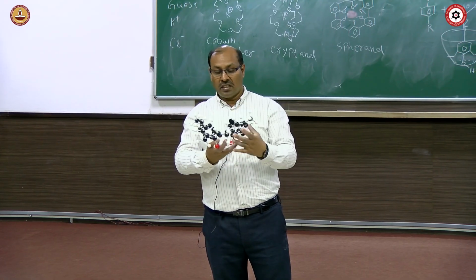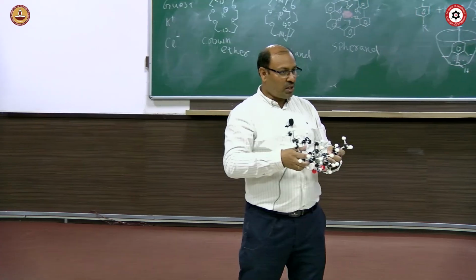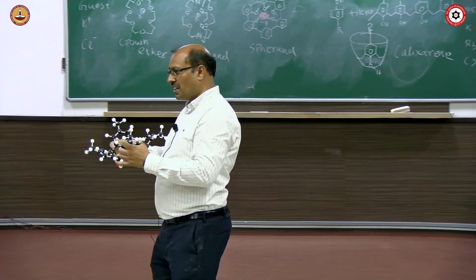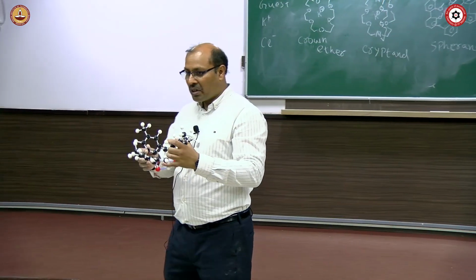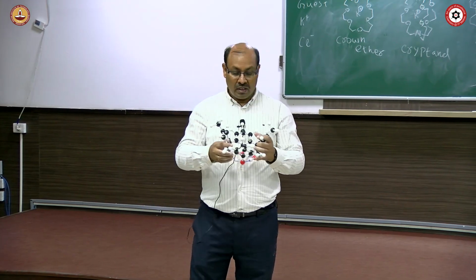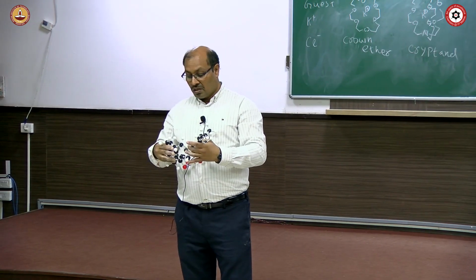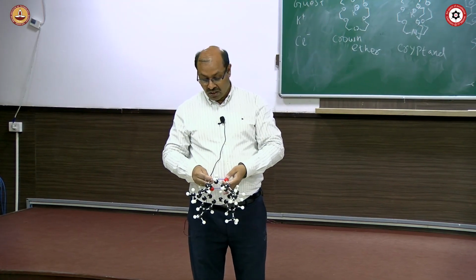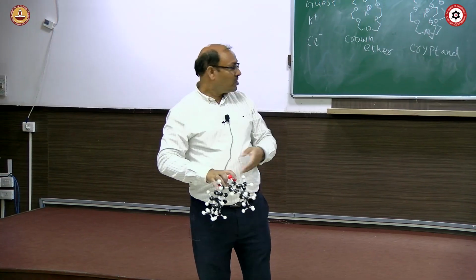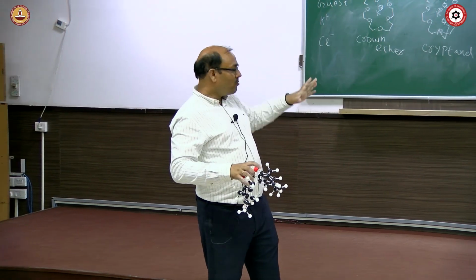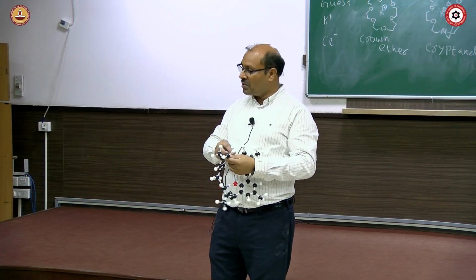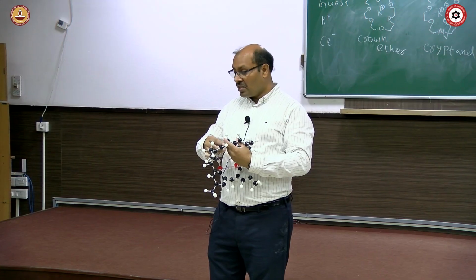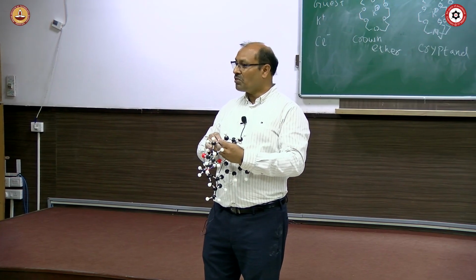This is called calix[4]arene. Like 18-crown-6 you say, this is called calix[4]arene. Likewise, calix[6]arene, calix[8]arene, and different kinds of calixarenes are there. But calix[4]arene is the most popular one, which is most studied. Calixarene is a field developed by Professor David Gutsche. Crown ethers, cryptands and calixarenes are the 3 basic kinds of molecules. If you look at any supramolecular chemistry group, you will find them. Although the spherand got the Nobel Prize, that is not that well developed, but that was the early thing.